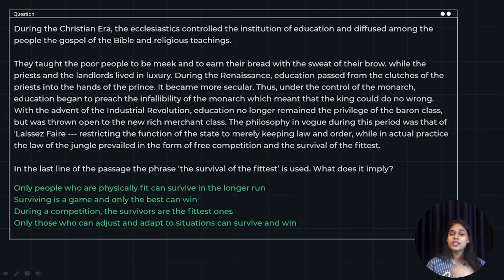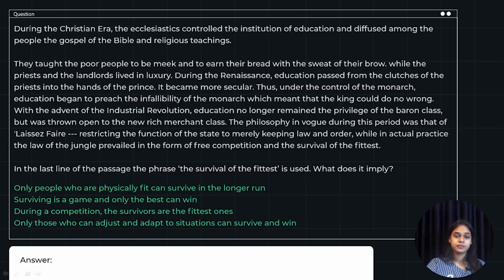Next, again, you have the same passage but a different question. Please go through the question and the options, and then we will quickly move forward with the actual answer. Okay, let's see the answer. Let's see the question first. In the last line of the passage, the phrase "the survival of the fittest" is used. What does it imply? What does the term survival of the fittest mean?